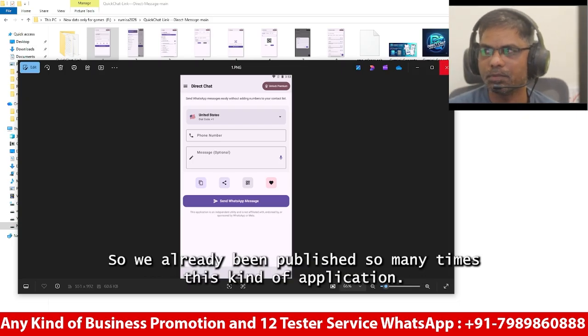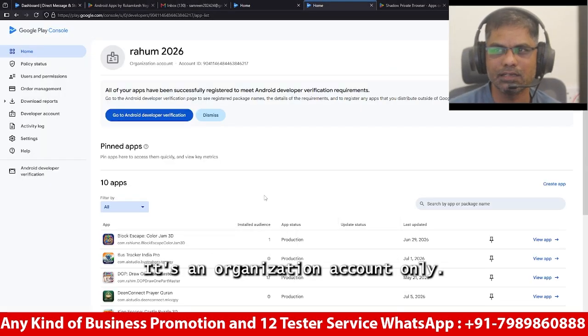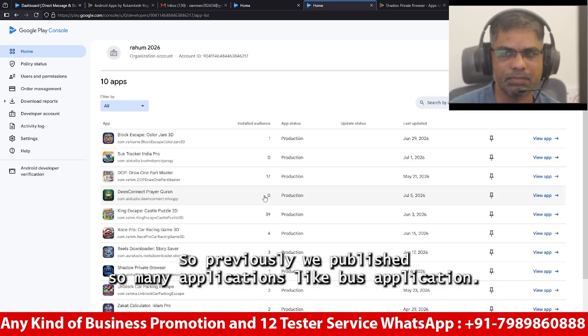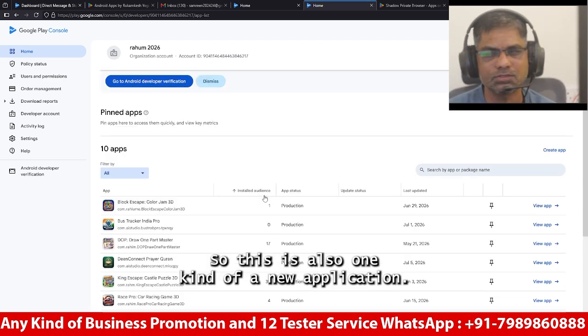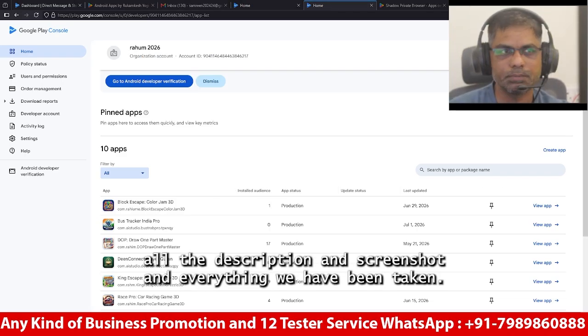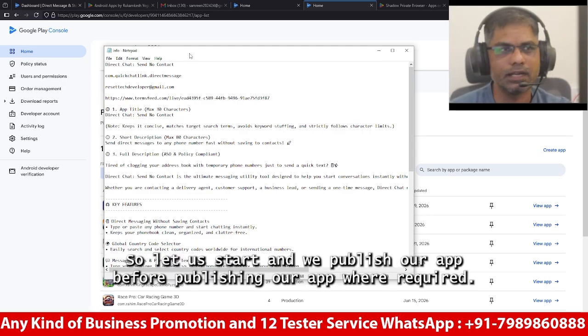We have already published this kind of application many times, so it's the same thing we are publishing. This is an old organization account. Previously we published many applications, like bus applications and other things, and this is also a new kind of application. We have already taken the description, screenshots and everything. So let's start and publish our app.